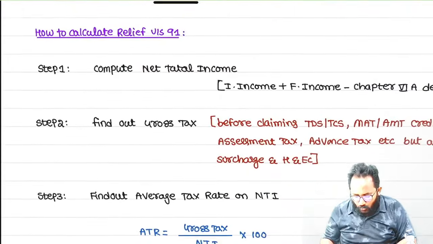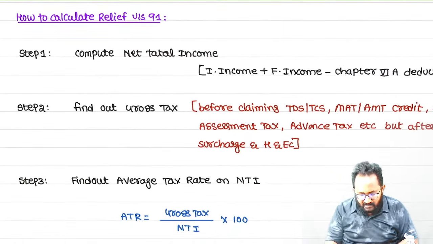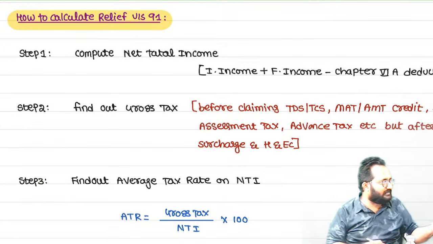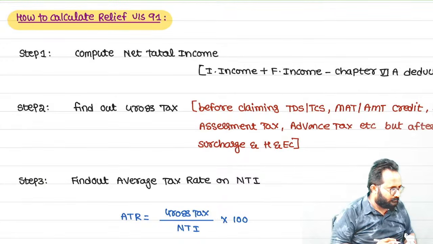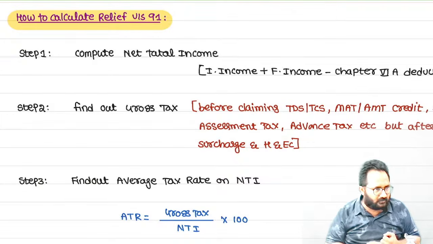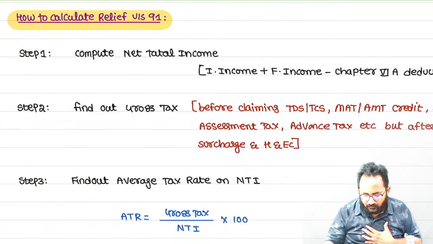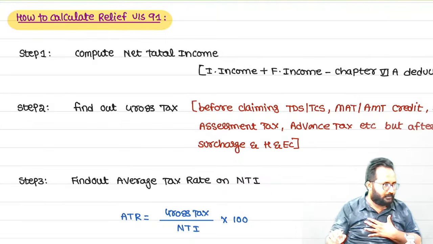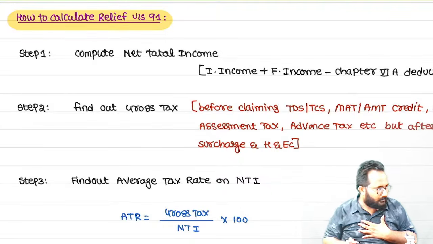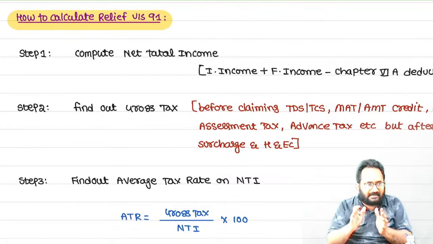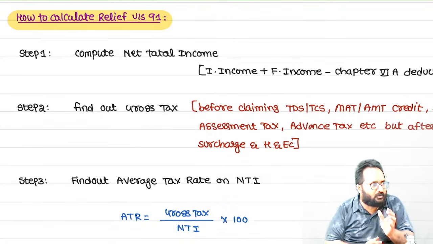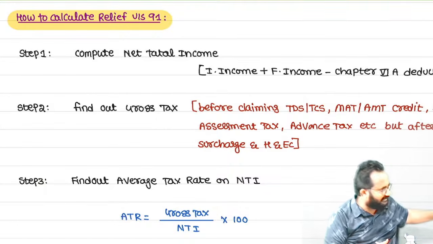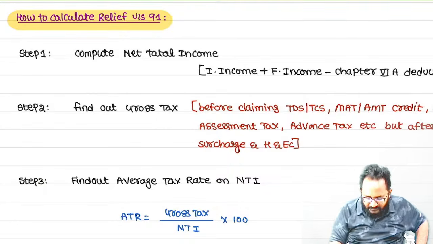So now, how to calculate the relief under section 91? I will tell you the steps. Indirectly, we can use these steps in question solving, but we will not give a heading like step 1, step 2, step 3. The same methodology we will follow, and we will calculate, but we don't want to give the names step 1, step 2, step 3, etc. So, shall we discuss the steps first?